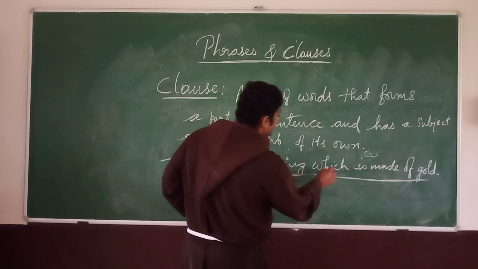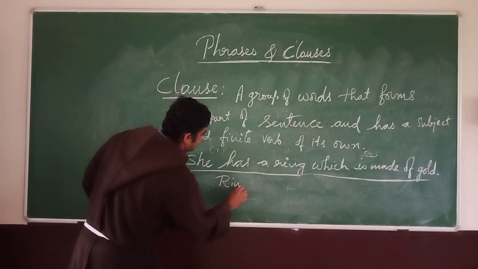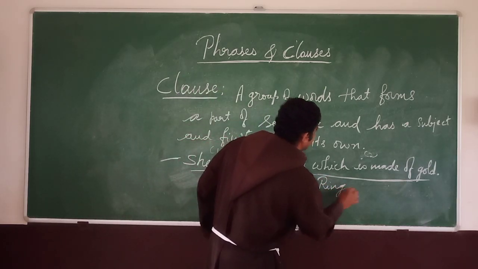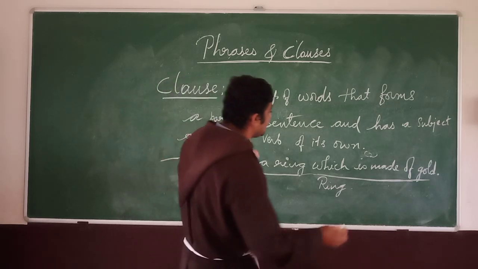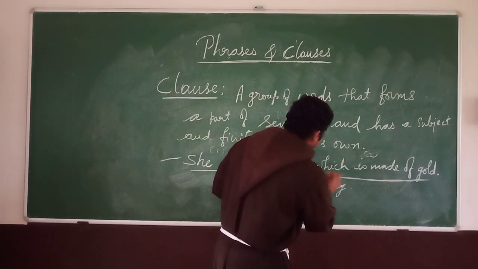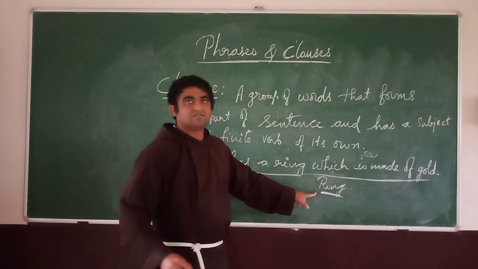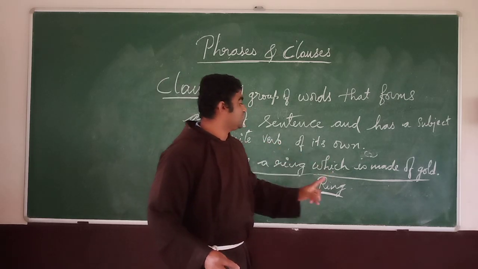Therefore, which means what? Ring. Now what it said, the second part has a subject, isn't it? Now which becomes a ring? This is a subject. So subject and finite verb of its own.